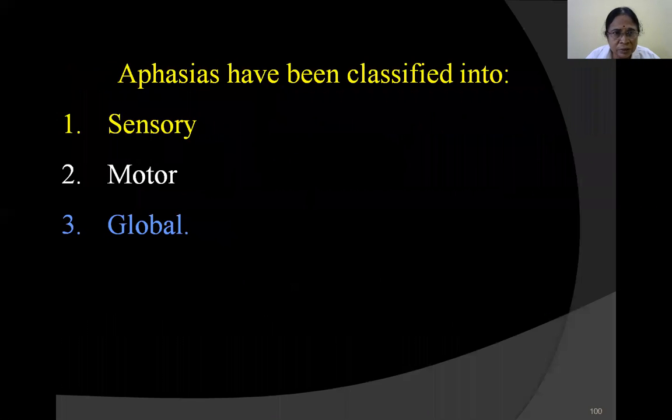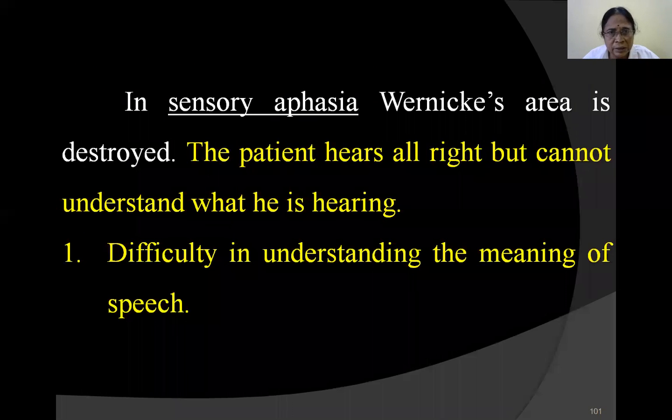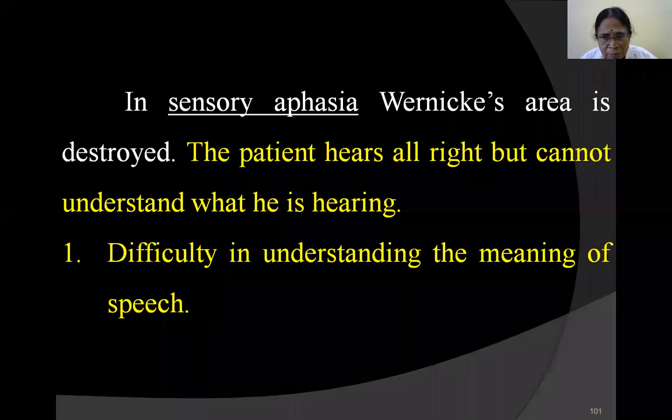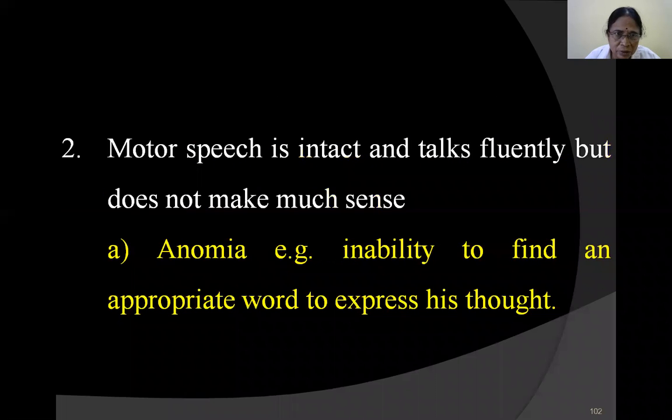Aphasias have been classified into 3 types: sensory, motor, and global. In sensory aphasia, we see that Wernicke's area is destroyed. The patient hears all right, the sound has come, but the interpretation part is not there. There is difficulty in understanding the meaning, because Wernicke's area is destroyed.